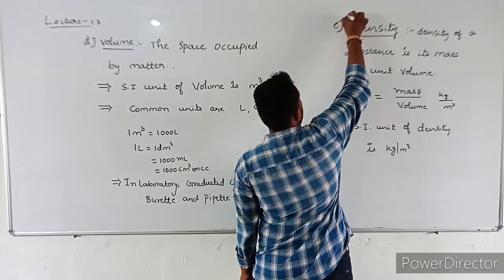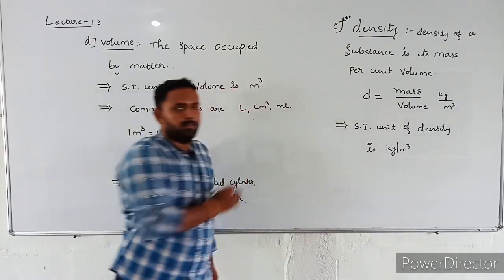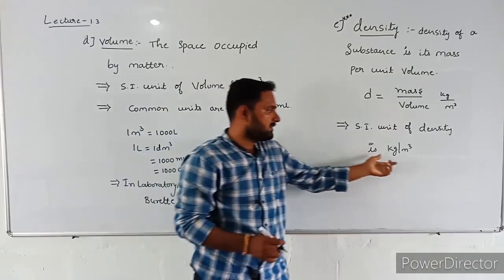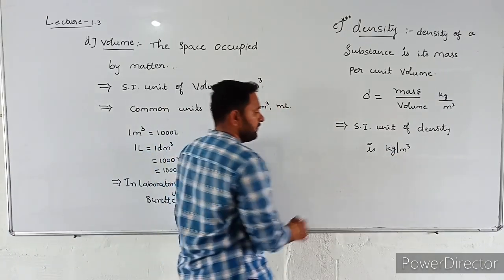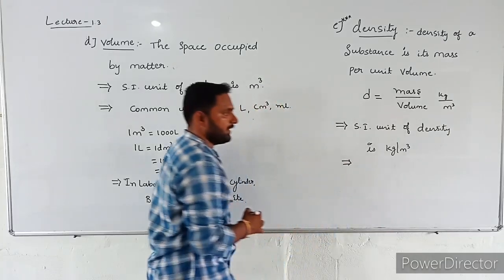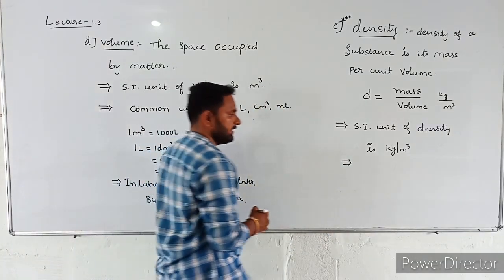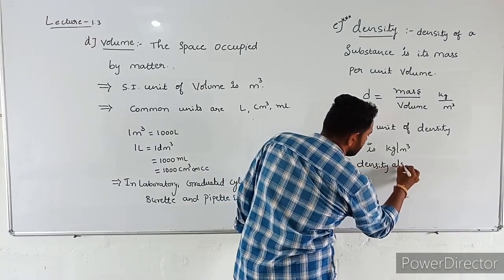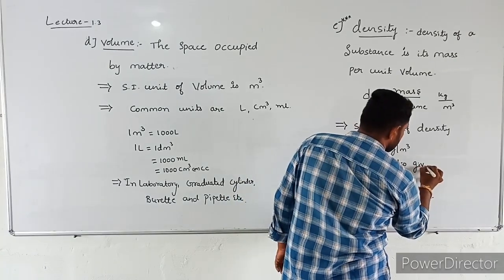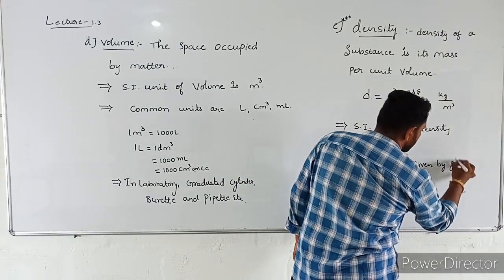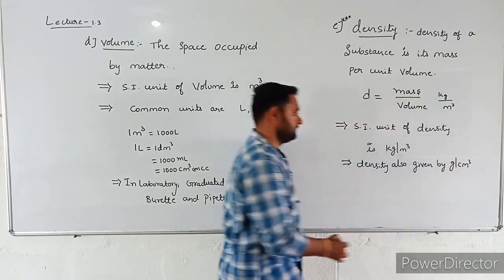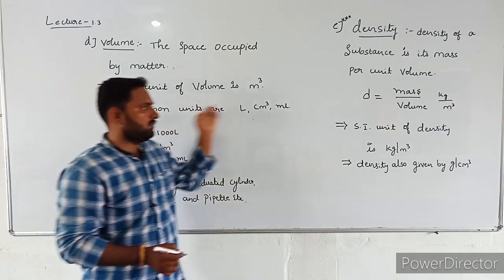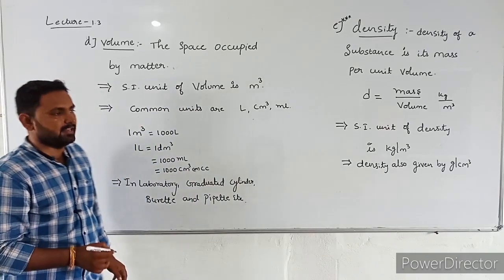This is very important for the board exam. In the board exam, for 1 mark they will ask, write the SI unit of density. You can write kg per cubic meter. For small quantities, density is also given by gram per cubic centimeter. This is the measurement of volume, and this is the measurement of density.